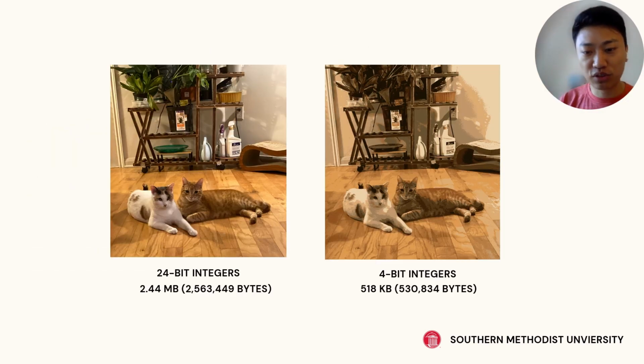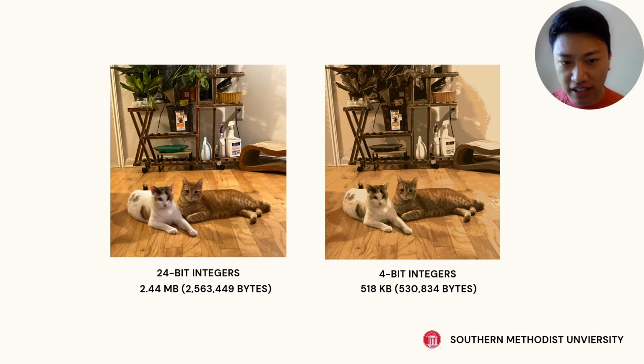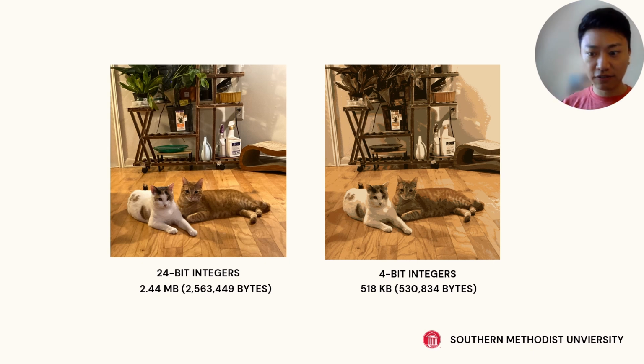So let's actually jump into this with my cat here. I have my 2 cats here. The image is on the left. I took it with my iPhone, so it's in 24-bit integers. Now if I quantize this image into 4-bit integers, a 4-bit quantization, we can see that the color is kind of degrading a little bit, because 4-bit integers only represent 16 different buckets, if we remember what we said earlier. So only 16 different colors can be represented here.